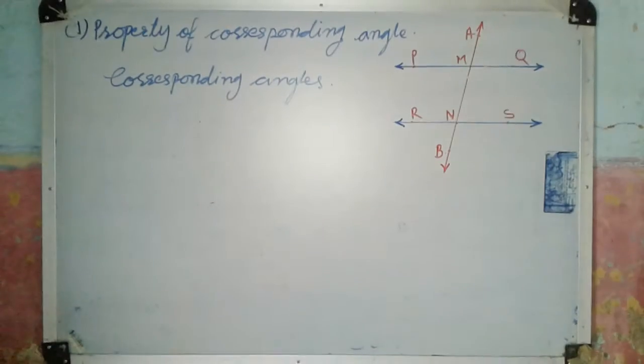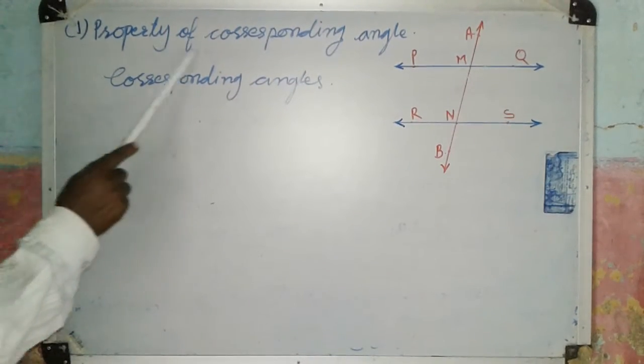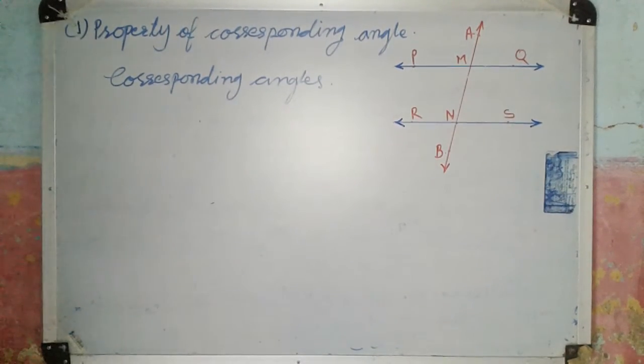Yes, we can find them. For that, we will study the properties of corresponding angles, interior angles, and alternate angles, when a transversal intersects two parallel lines. So we'll study these properties. Now we'll see the first property, of corresponding angles. I will read the property.